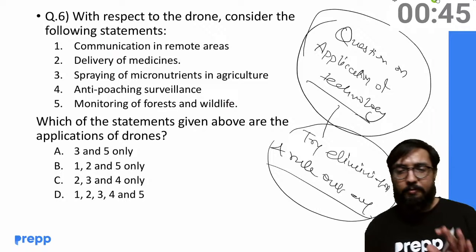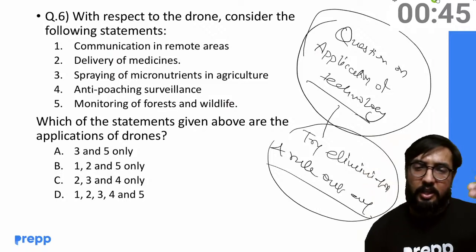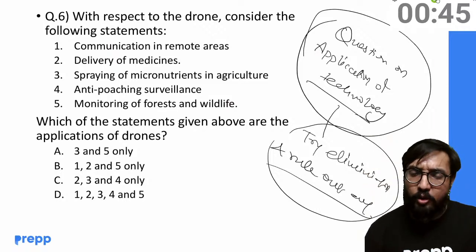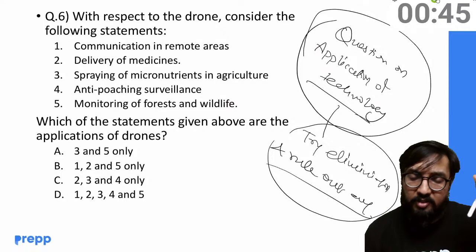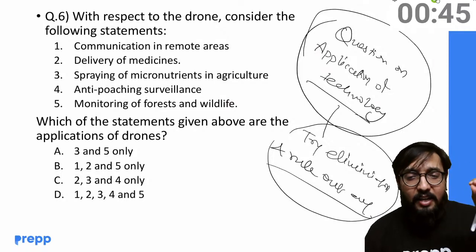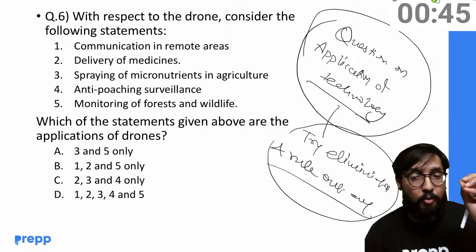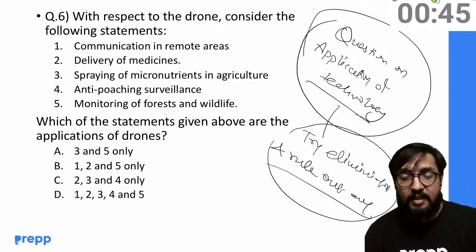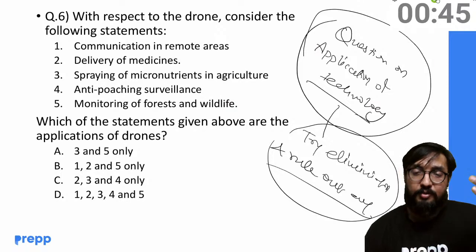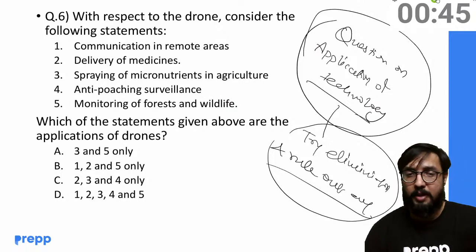See, in general for application of technology, just go through it. Something which is outrightly absurd, only that can be eliminated. Something which is absolutely extreme and absurd. But other than that, if there is even a remote possibility that it could happen with that technology, then please consider it to be true, because application wise, technology can be applied anywhere.